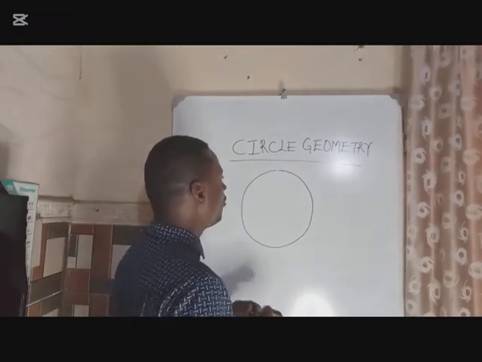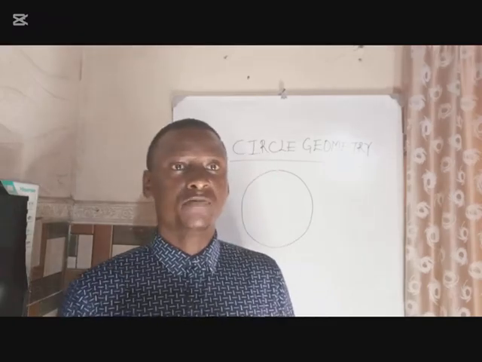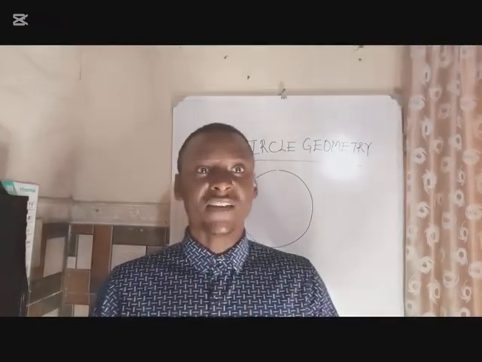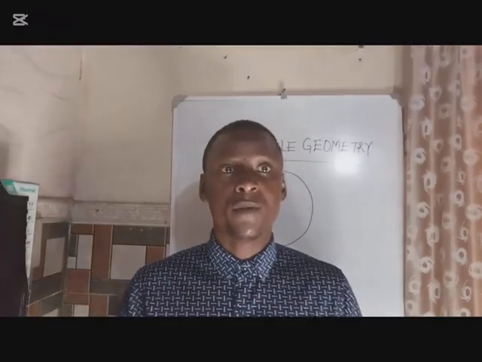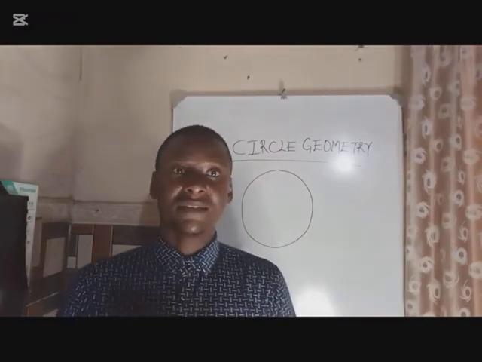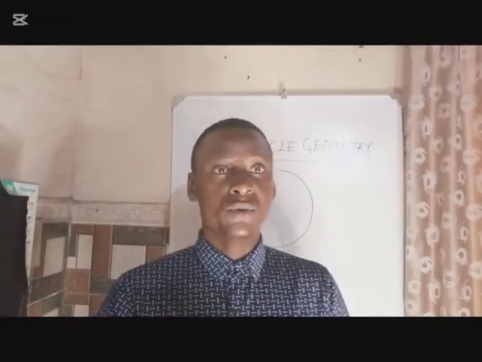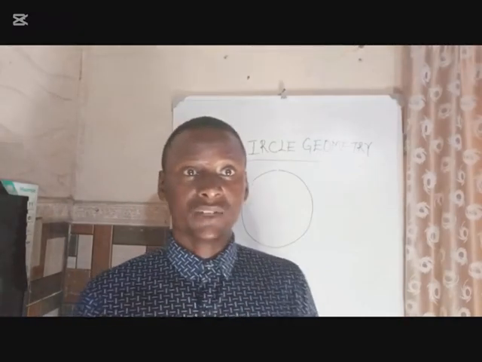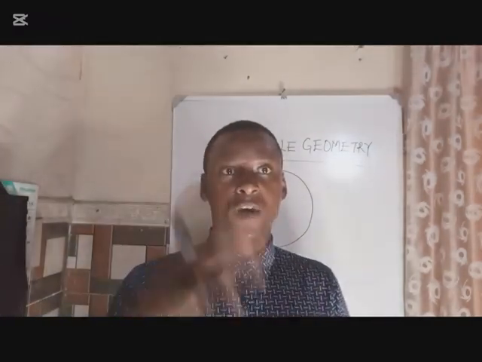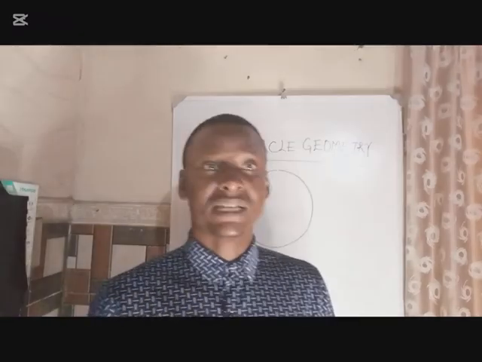Like I said, I would not want to jumble everything. I want to break everything into pieces so that you'll be able to understand, because when you understand this topic in pieces, it will be easier for you to bring those pieces together to solve complex questions. Like I always say on my YouTube channel, we're always going to start from simple, then move on to complex. We're not going to start from complex downward. We're going to start from simple so that everybody can have the adequate basic fundamentals involved in this topic, and then we'll build up to complex questions and look at questions from the WAEC past questions and the JAMB past questions.